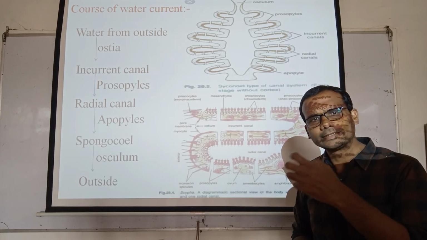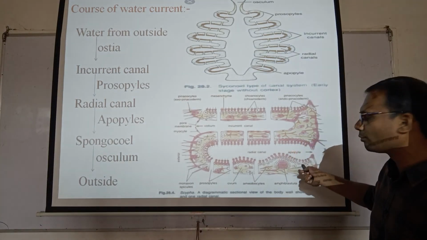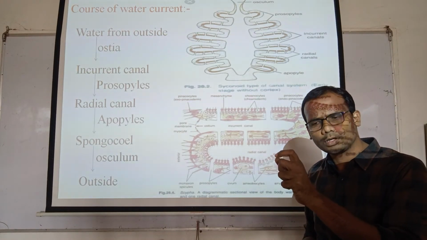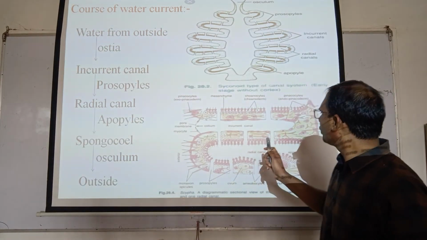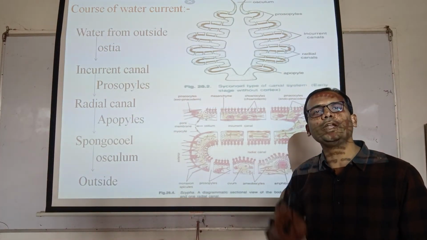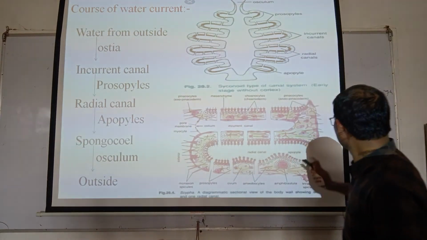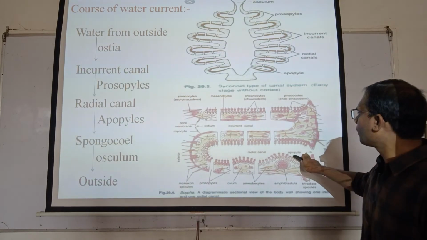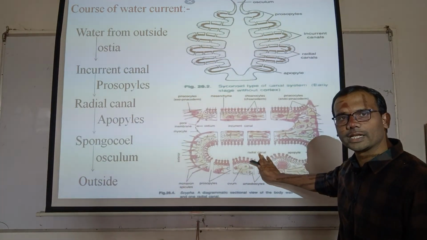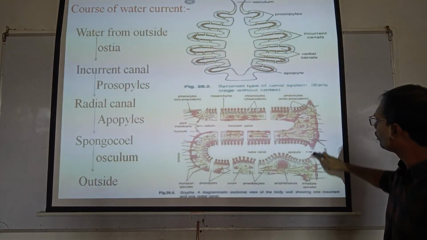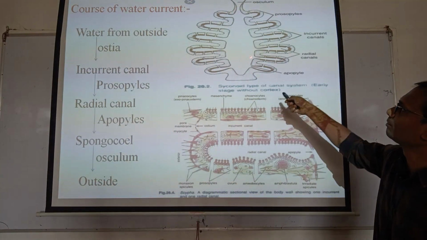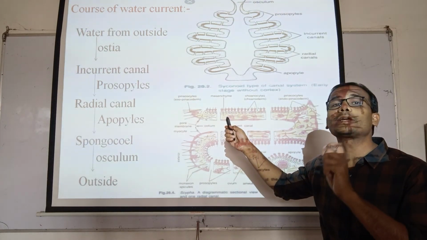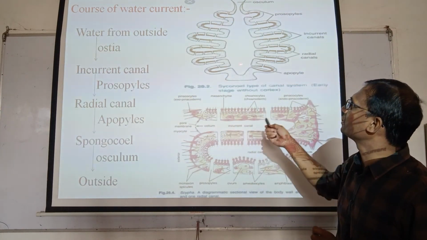Now discuss the cell types in Sycon. Myocytes are amoeboid cells that act like muscle cells. Myocytes control the opening of the ostia, the apopyle and also the osculum. Through the apopyle, water goes from the radial canal to the spongocoel. The spongocoel is the central cavity, which is important for water exchange and also for gaseous exchange.